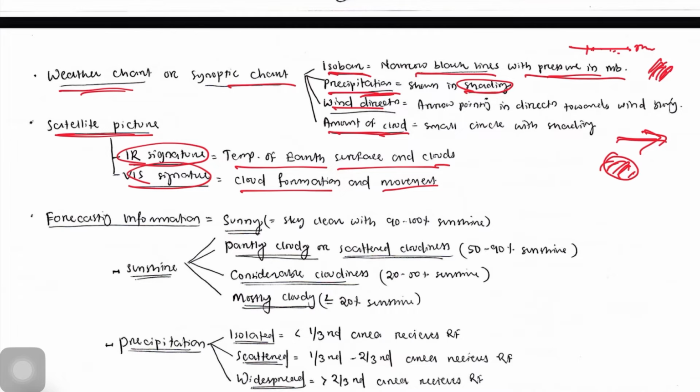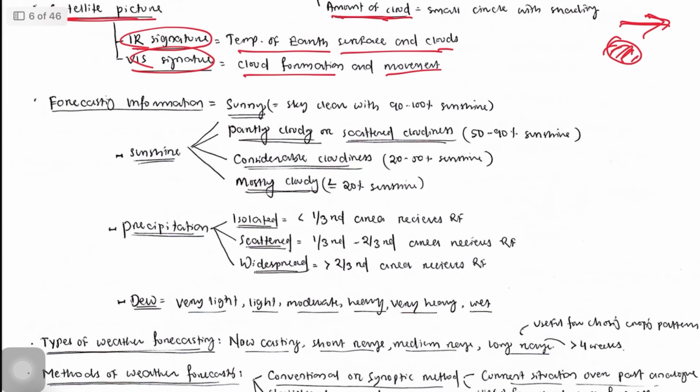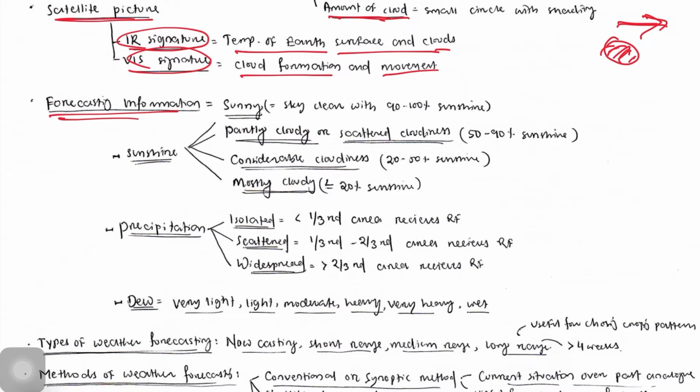Now weather forecasting information is represented like this. Forecasting sunny means the sky is clear and around 90 to 100% sunshine is coming. Partly cloudy or scattered cloudiness means 50 to 90% sunshine. Considerable cloudiness means 20 to 50% sunshine. Mostly cloudy means less than or equal to 20% sunshine.